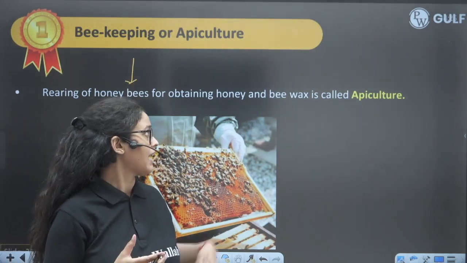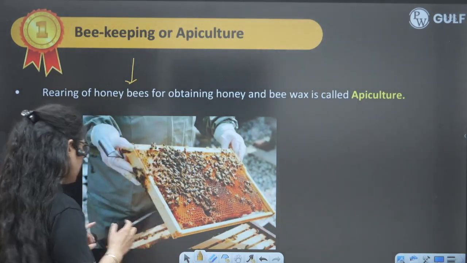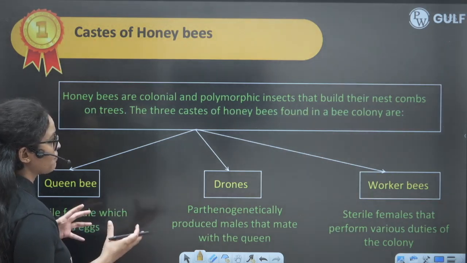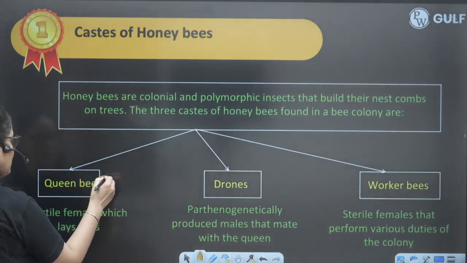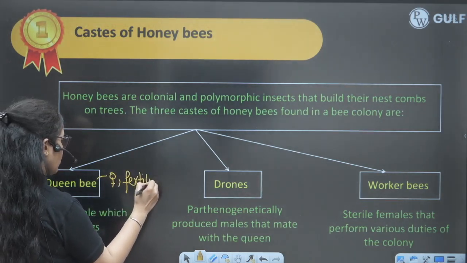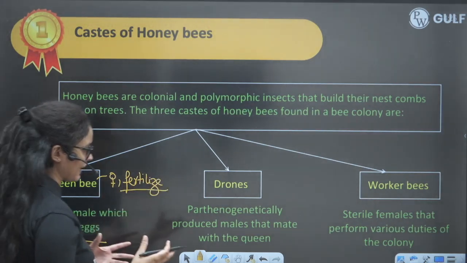Obtaining honey and bee wax is called apiculture. We are rearing, caring for the honeybee, right? So honeybees are living in the colonies and they are polymorphic, means they are present in various forms. So first is the queen bee, female fertilized. This is the only fertilized female in the whole hive, right? This is the fertilized female which is laying eggs.